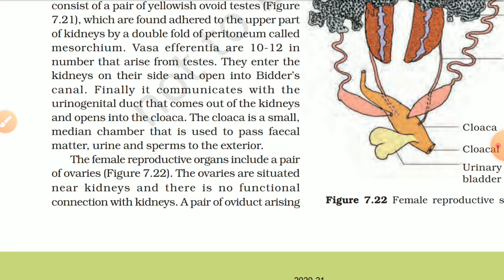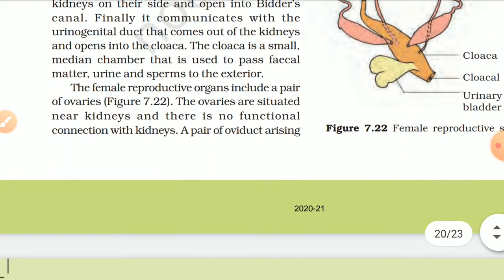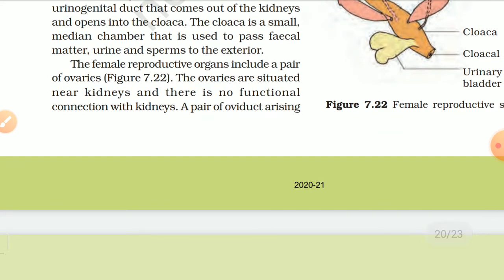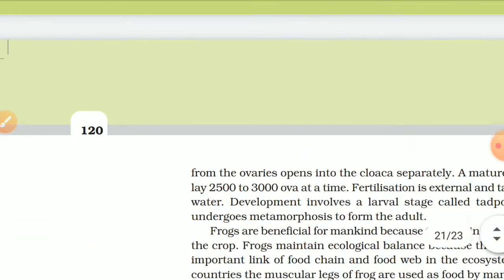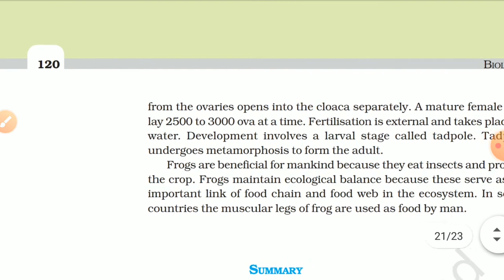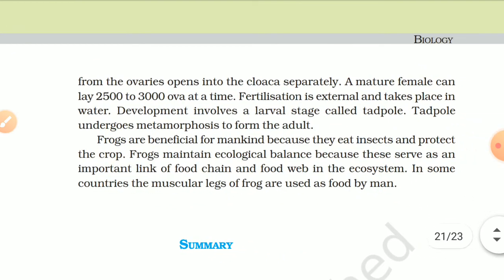The cloaca is a small median chamber that is used to pass fecal matter, urine and sperms to the exterior. Female reproductive organs include a pair of ovaries, figure 7.22. The ovaries are situated near the kidneys and there is no functional connection with the kidneys. A pair of oviducts arising from the ovaries open into the cloaca separately.